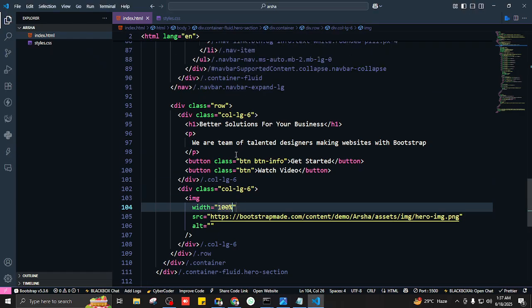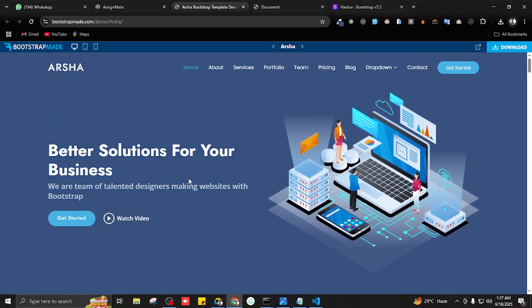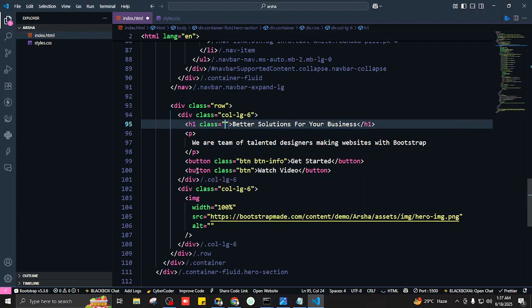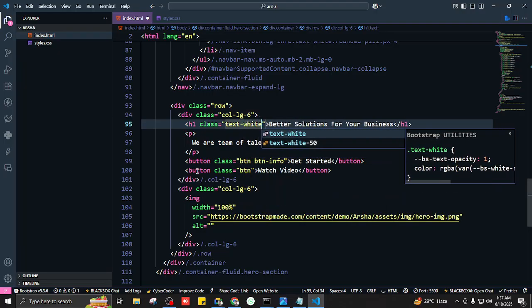So this H1, what's the color of this H1? White. So what's the class for that? I'll write class here. What would I write here? Color. What's the class for that? Text color. Very good. Text dash, and then text-white. Very good.